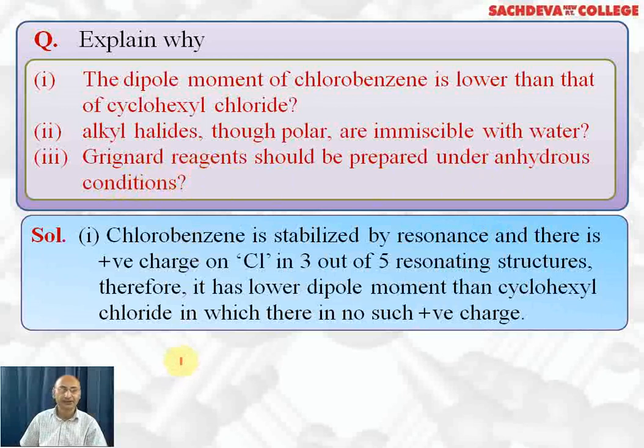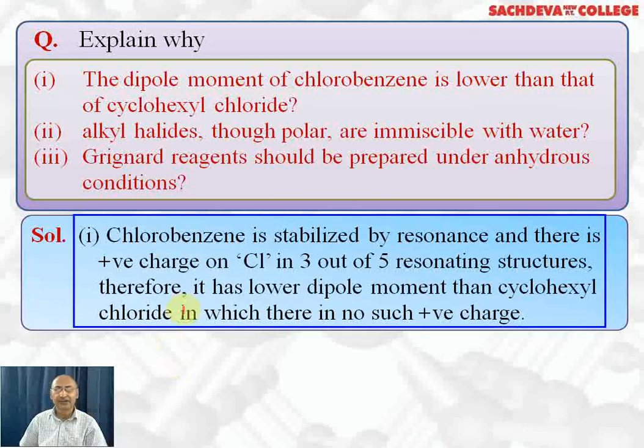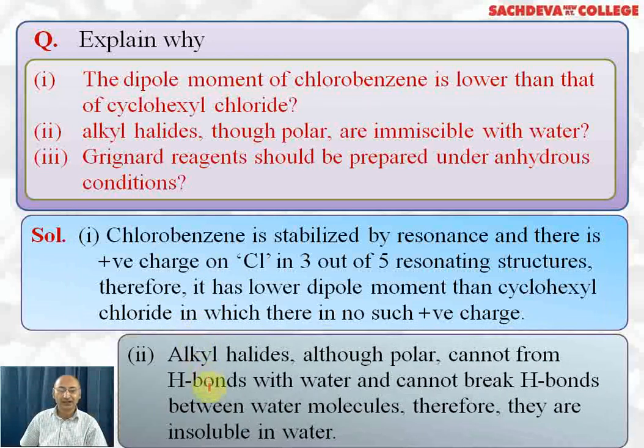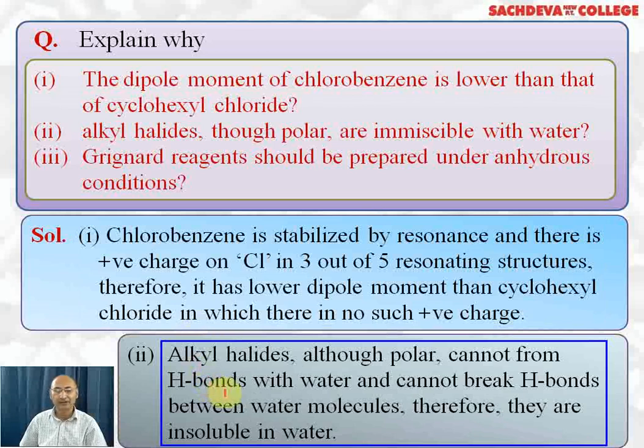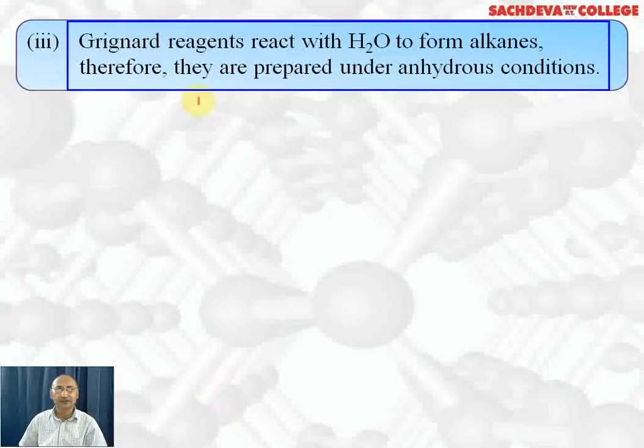This is the written explanation. Chlorobenzene is stabilized by resonance and there is a positive charge on the chlorine atom in 3 out of 5 resonating structures. Therefore, it has a lower dipole moment than cyclohexyl chloride, in which there is no such positive charge. Alkyl halides, although polar, cannot form hydrogen bonds with water and cannot break hydrogen bonds between water molecules. That's why they are insoluble in water. Grignard reagent reacts with water to form alkanes, therefore they have to be prepared under anhydrous conditions.